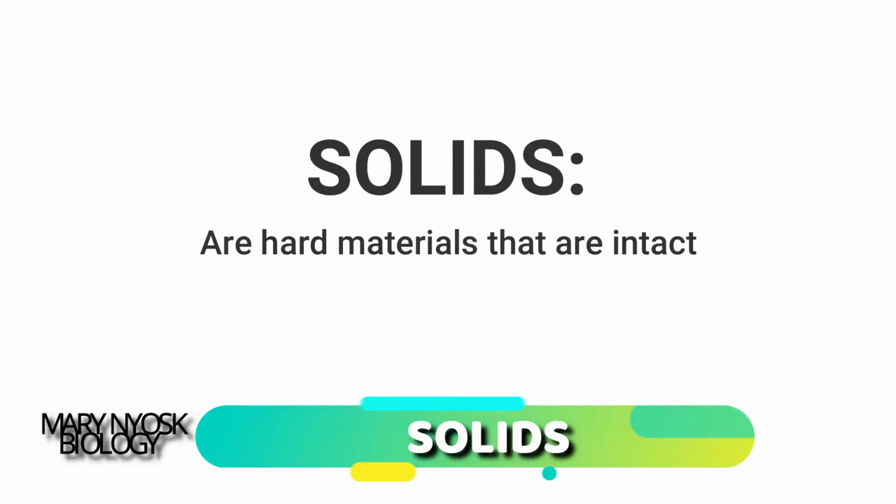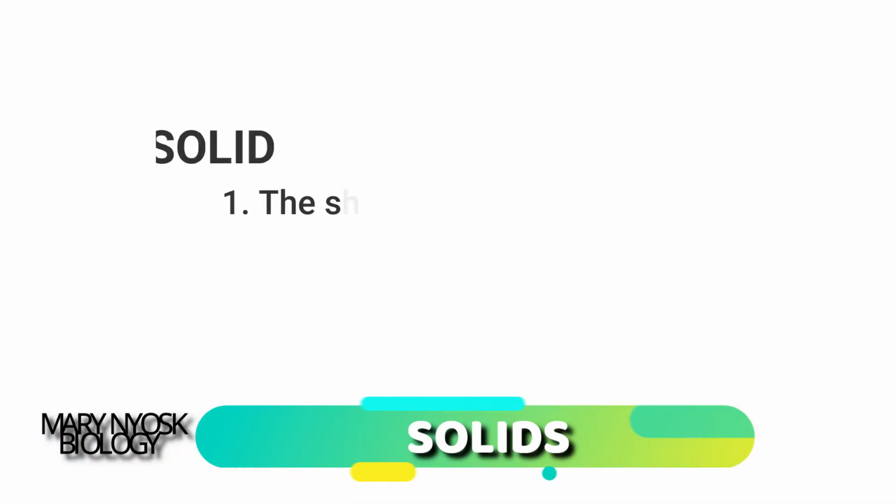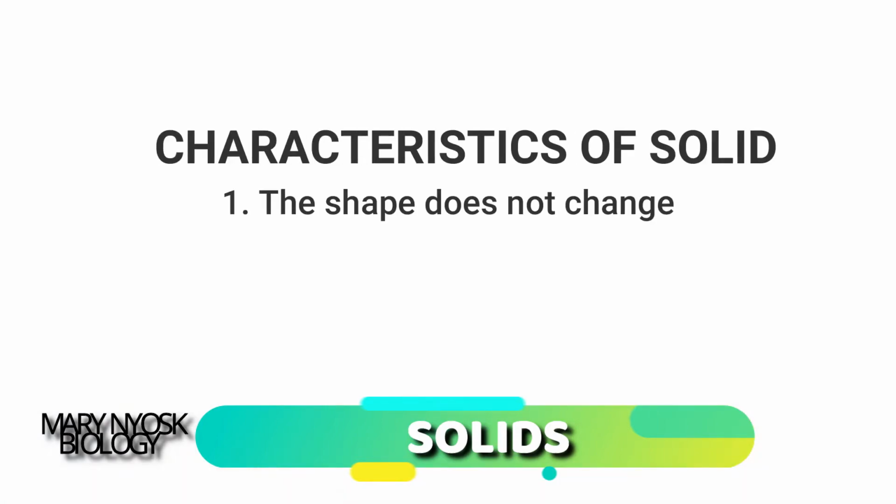Solids are hard materials that are intact. The particles that make up a solid are connected together, very close together, thus making the intercellular space between them less. The characteristics of solids include the following. First, the shape of solids does not change.